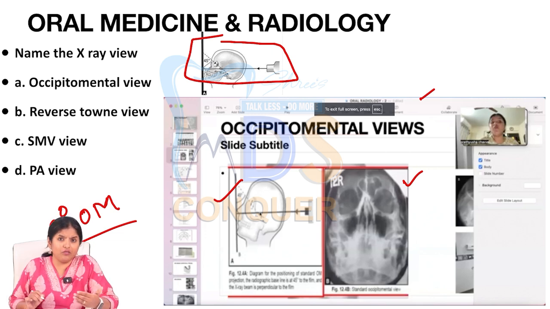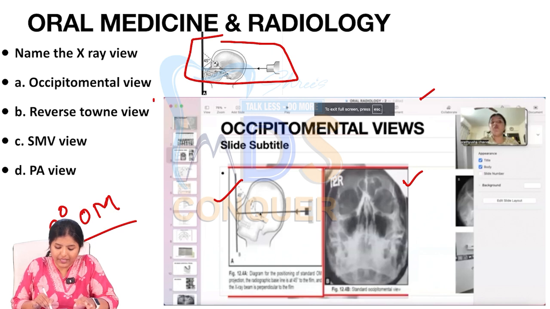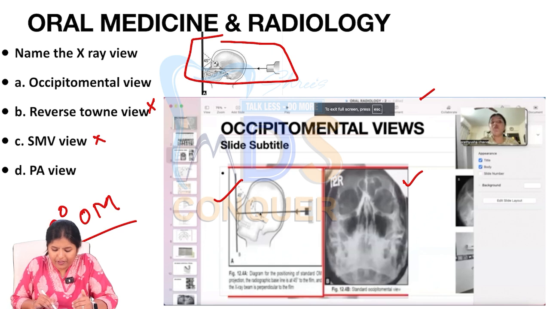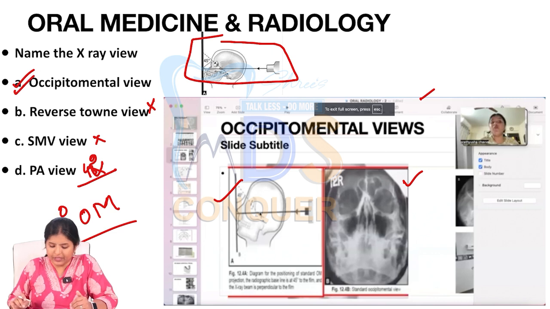Some might be saying that, ma'am, it's reverse Towne's. It can't be reverse Towne's because in reverse Towne's, the patient's head will be touching, the chin will be away, and the patient is angulated downwards. It cannot be upwards. So reverse Towne's cannot be the answer. Submental vertex, the head of the patient is completely tilted behind, so this cannot be it. And in the TMJ view, the angulation of 45 degrees will not be there. So the correct answer is the occipitomental view.